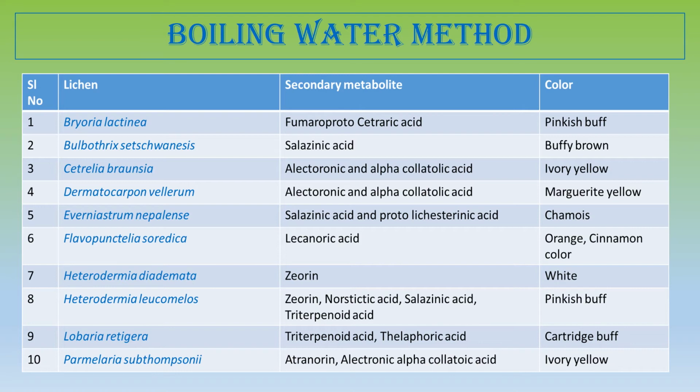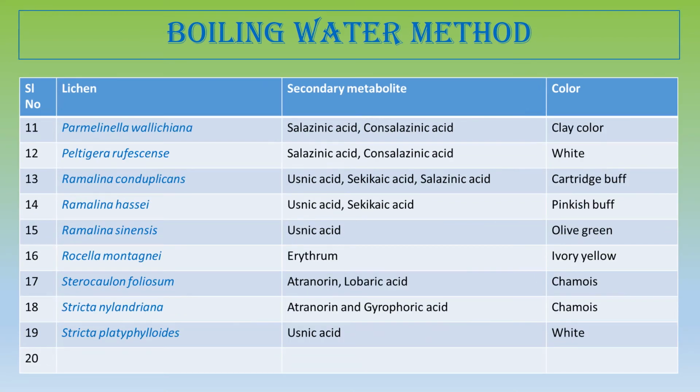Parmotrema subthompsonii. This fruticose lichen is mostly a terrestrial lichen, and it produces ivory color by the boiling water method. Parmelinella wallichiana. This foliose lichen is cream or olive green in color, depending upon whether it is hydrated or dehydrated. And this Parmelinella produces clay color by the boiling water method.